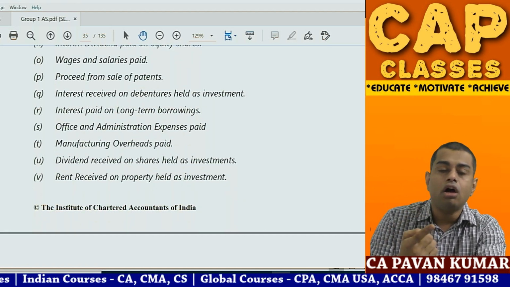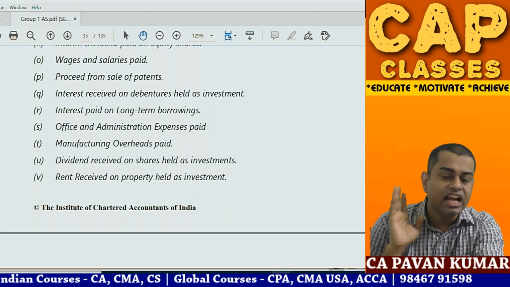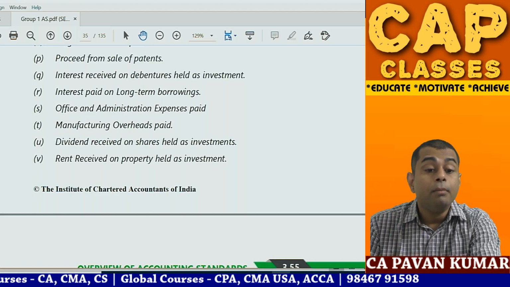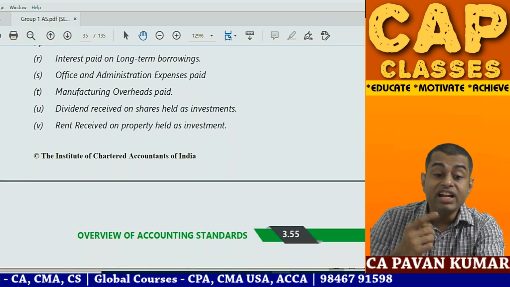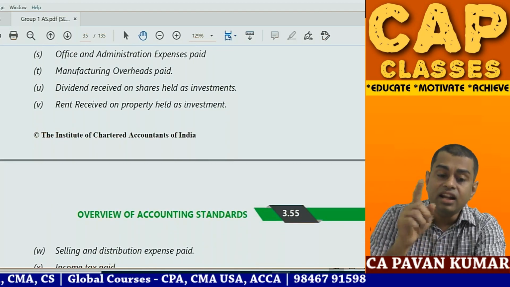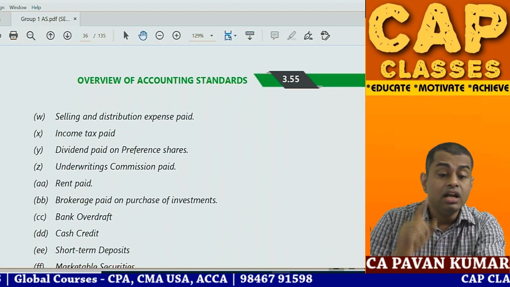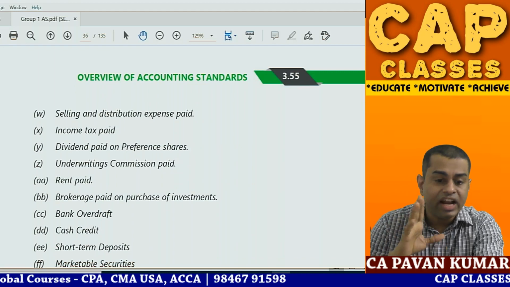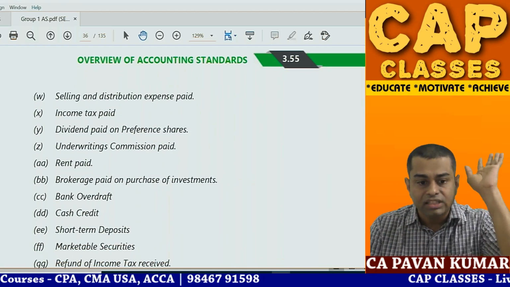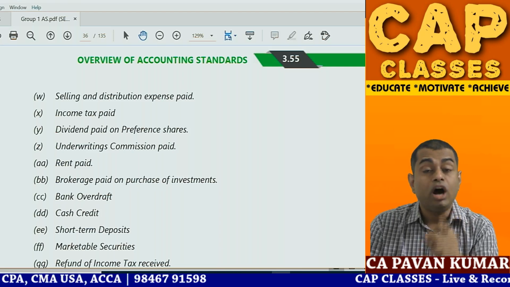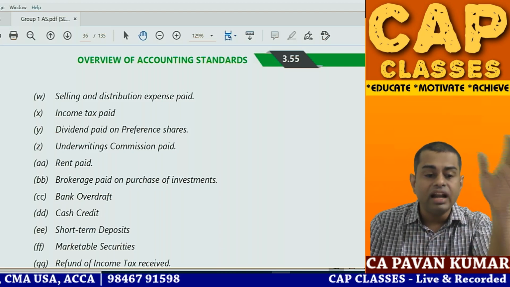Interest paid on long-term borrowings, interest paid is financing activity. Office and administration expenses paid, operating activity. Manufacturing overheads, operating. Dividend received, investing. Rent received, investing. Selling and distribution, operating. Income tax paid, operating. Dividend paid on preference shares, financing. Underwriter's commission paid, note it as important. Why is underwriting commission paid? For issue of shares. What is issue of shares? Financing. So underwriting is also financing.